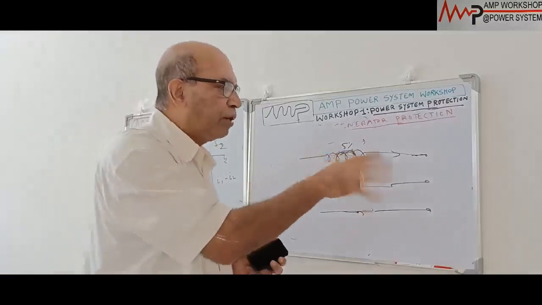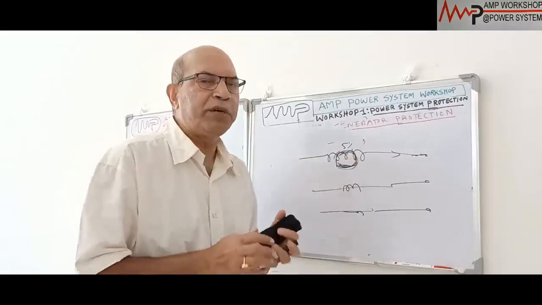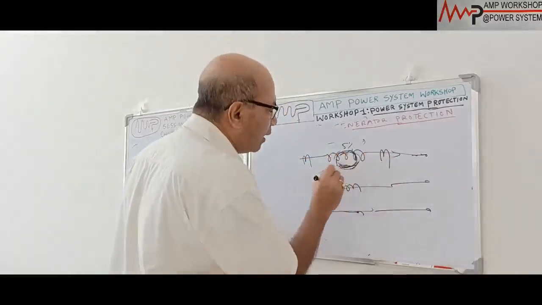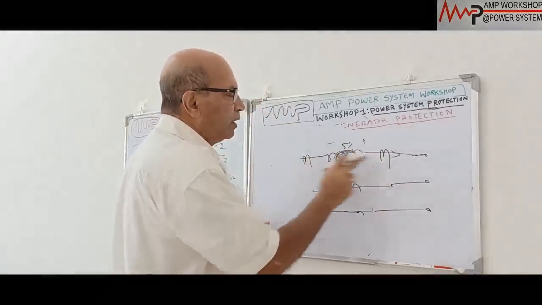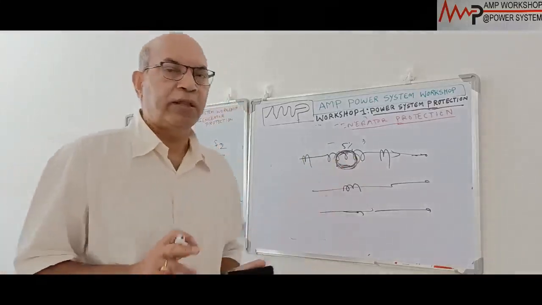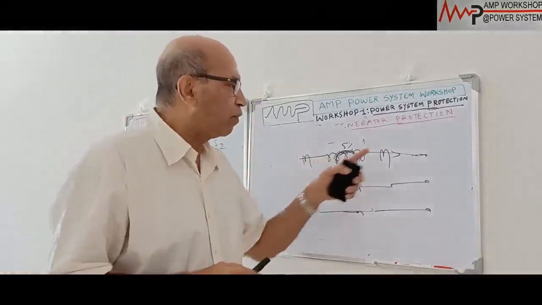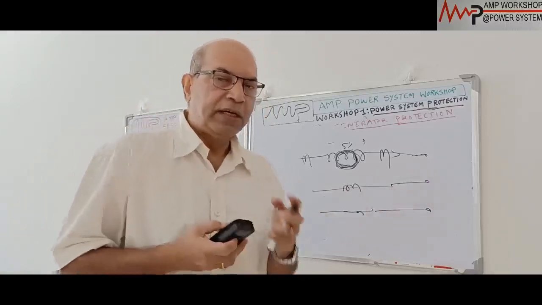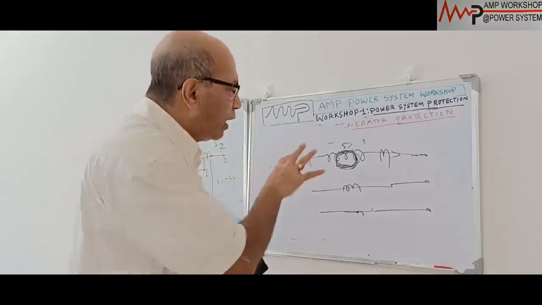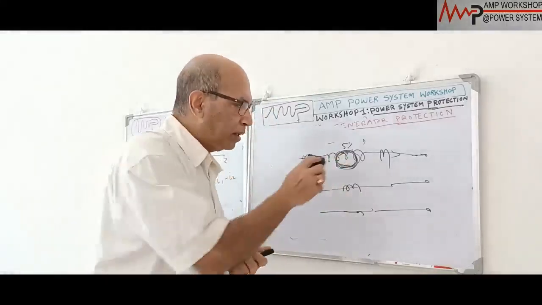So this zero sequence component will be produced. Differential protection cannot detect this interturn fault, because in differential protection we look at the CT, and this fault current is flowing inside, looping. The CT does not see this fault current. That's why differential protection cannot detect this interturn fault, and we have to provide separate protection. So how do we do that? Due to the interturn fault, you will get a zero sequence current in the output voltage. By measuring the zero sequence current, or by operating the relay with the zero sequence current, we can protect the machine from this abnormal heating due to the interturn fault.